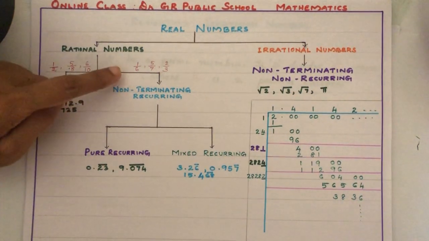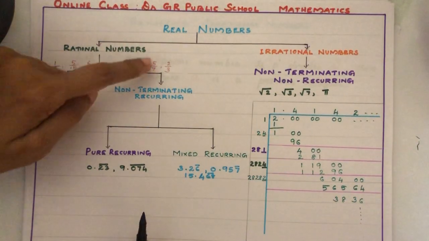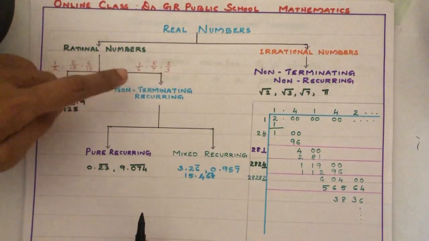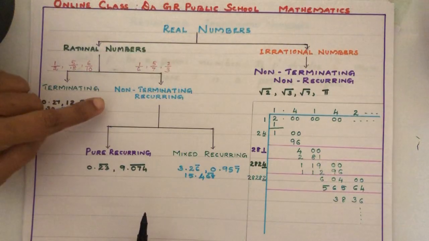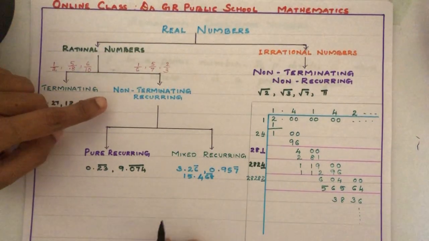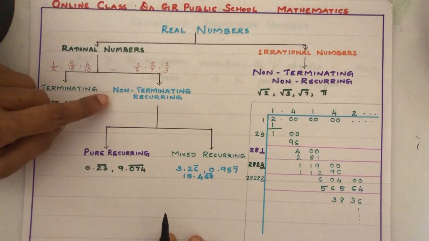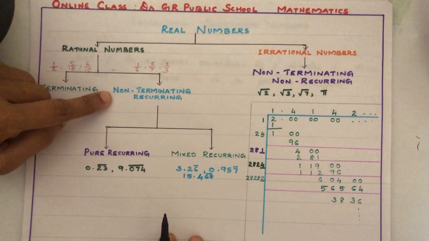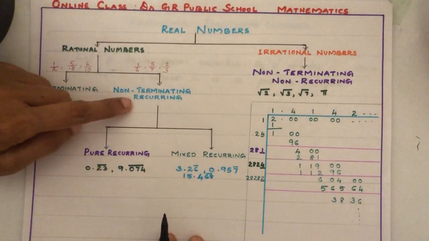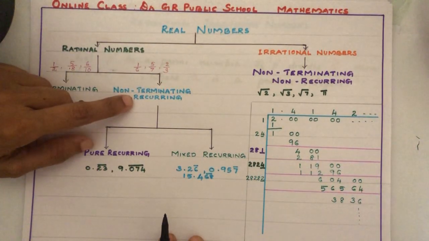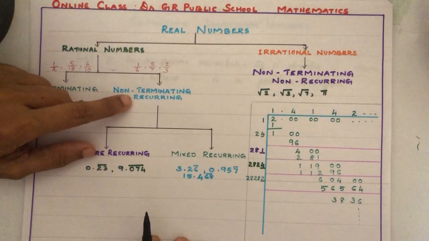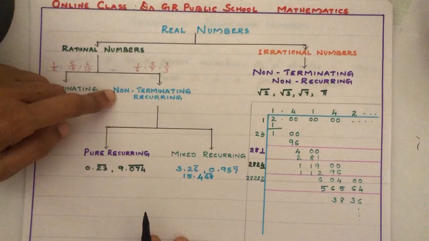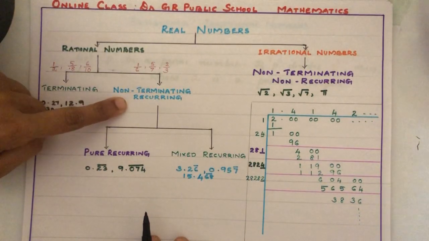But when we do the division 1 by 6, or 5 divided by 7, or 2 by 3, we won't be able to finish the division. It will continue. That type of numbers we call non-terminating recurring decimals. What is the meaning of recurring? Recurring means when we continue the division, one digit or some digits will repeat again and again. So that type of numbers we call non-terminating recurring.